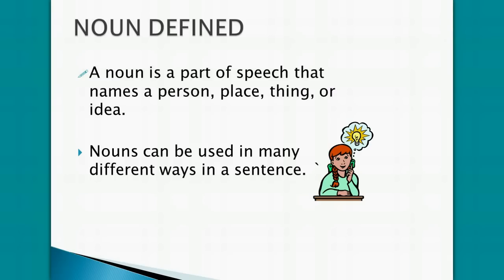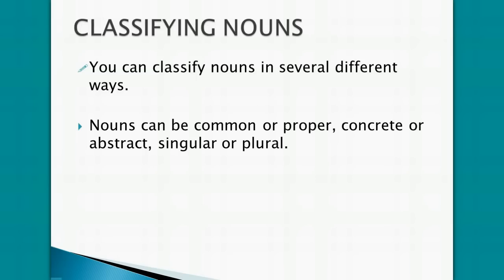A noun is a part of speech that names a person, place, thing, or idea. Nouns can be used in many different ways in a sentence. You can classify nouns in several different ways. Nouns can be common or proper, concrete or abstract, or singular or plural. We will cover those classifications in future concept videos.